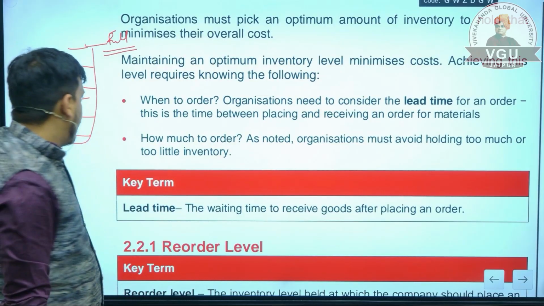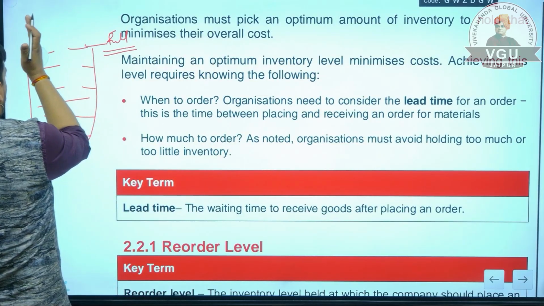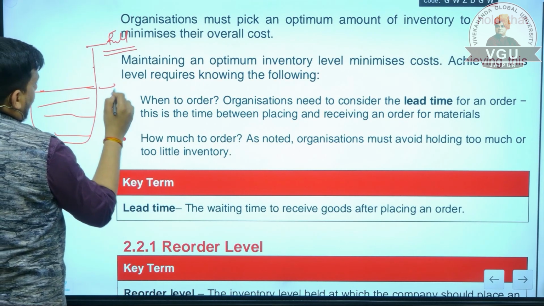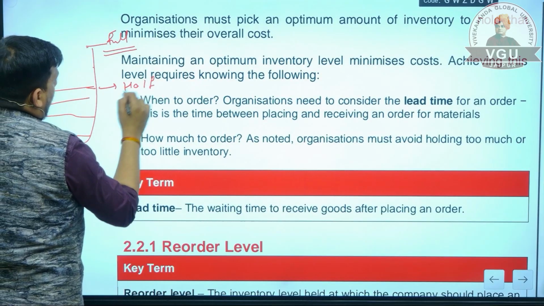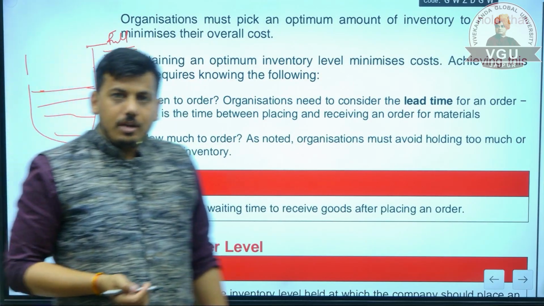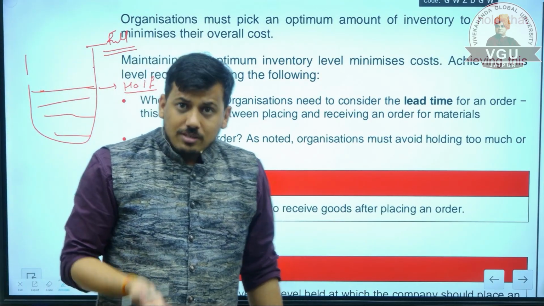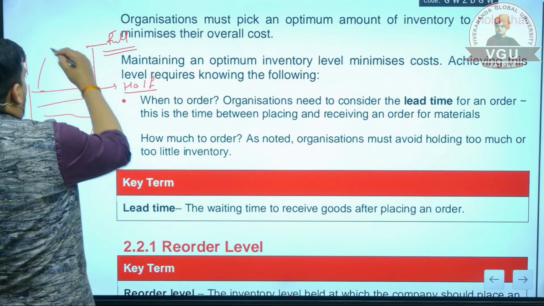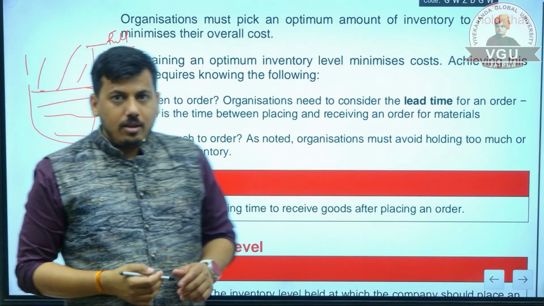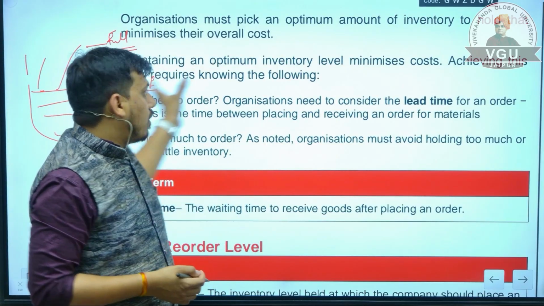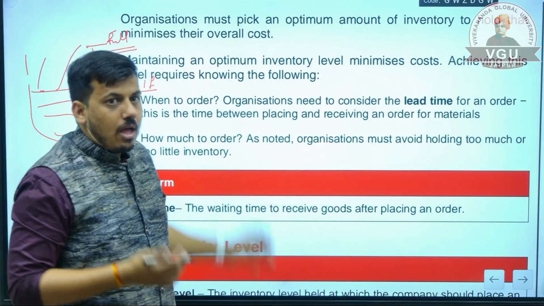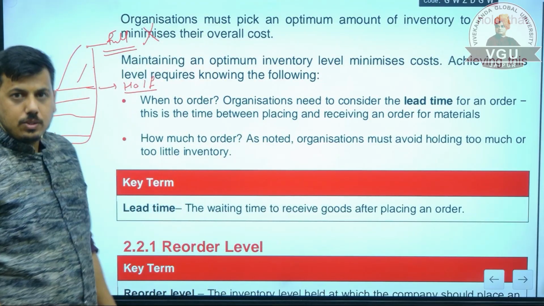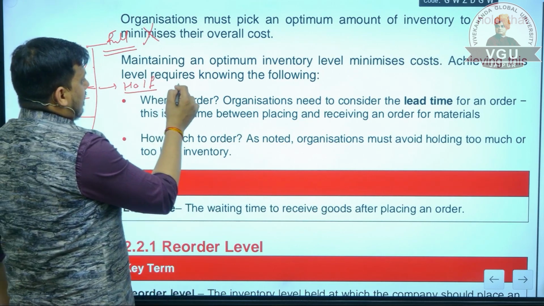Now, suppose the quantity is half. Should the company order a new quantity? No, because if the company orders a new quantity, then the half bucket will be filled, but the remaining half of the quantity will not be kept, as there will be no place to keep it. So we should not order when the bucket is full, and we should not order when it is half.